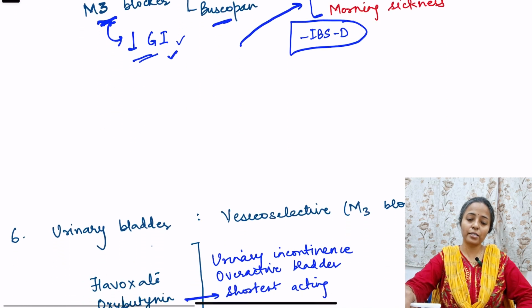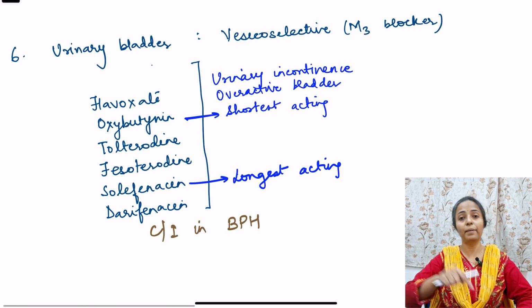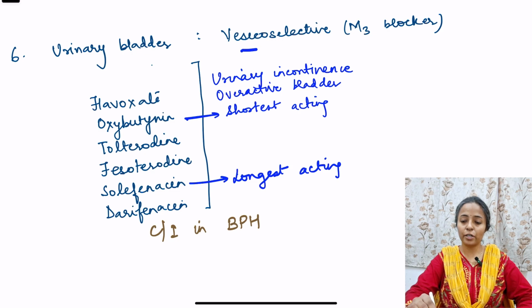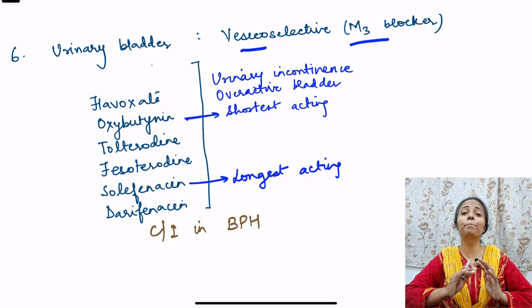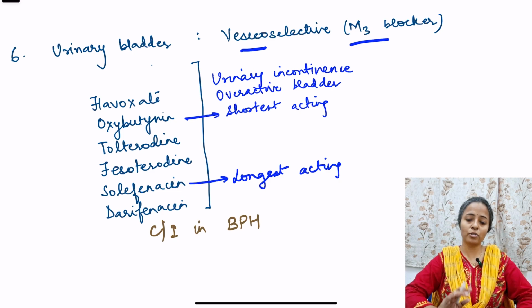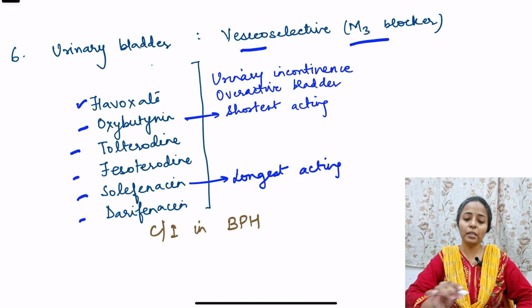Then finally, we have the drugs which act on the urinary bladder. These are vesicoselective drugs, that is, they mainly act as M3 blockers, but remember they are not complete, only very selective M3 blockers. They have some effect on other muscarinic receptors as well. However, relatively they are much better M3 blockers. The list includes flavoxate, oxybutynin, tolterodine, fesoterodine, solifenacin, darifenacin. Among these, oxybutynin is the shortest acting and solifenacin is the longest acting.